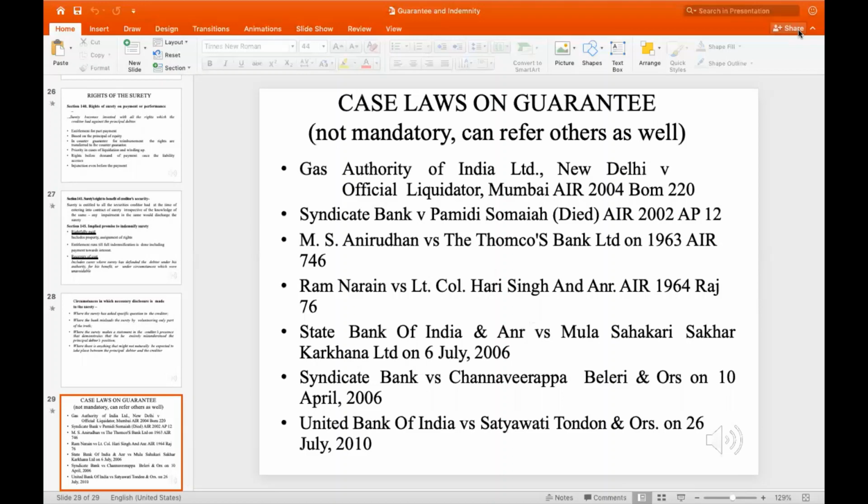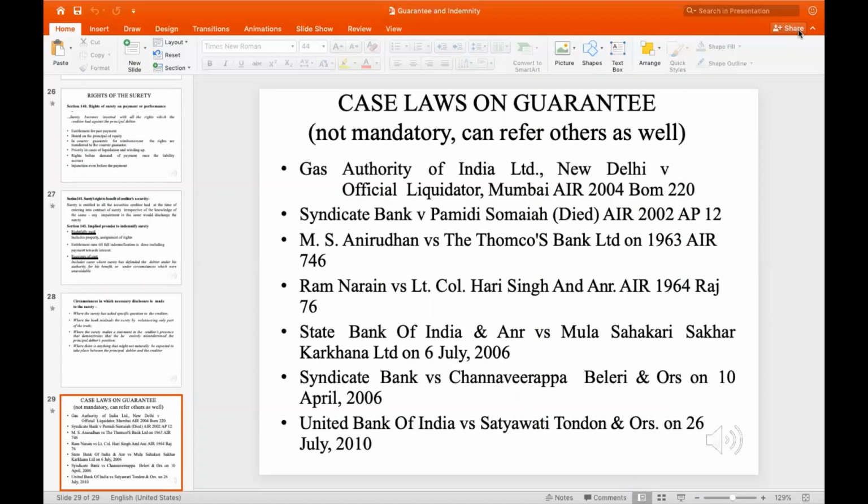And lastly, the cases that have to be looked upon. These are not compulsory, but it would be great if you could go through them, and it would be great if you have SCC. So the cases are GAIL, Gas Authority of India Limited versus Official Liquidator, Mumbai. Next is Syndicate Bank versus Pamidi Somaiya. Next is M.S. Anirudhan versus The Thomco's Bank Limited. Ram Narayan versus Lieutenant Colonel Hari Singh and others.